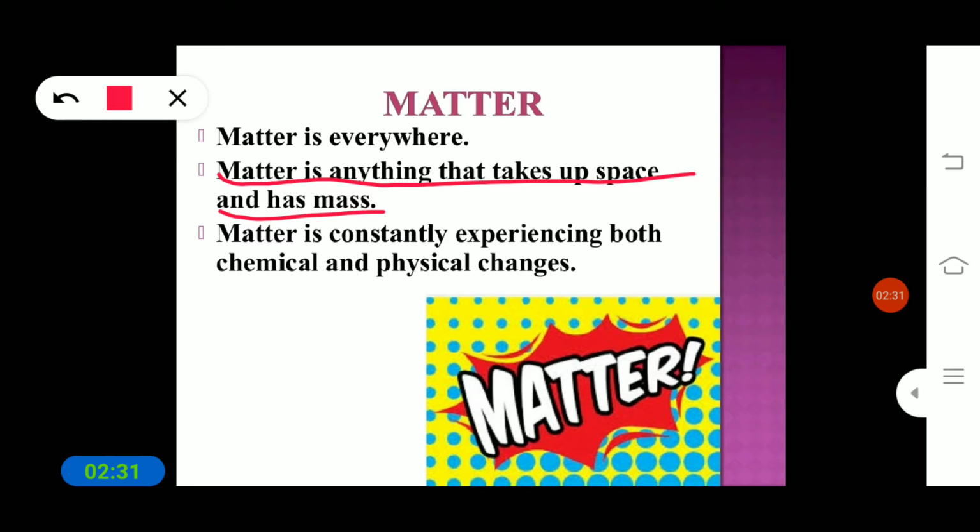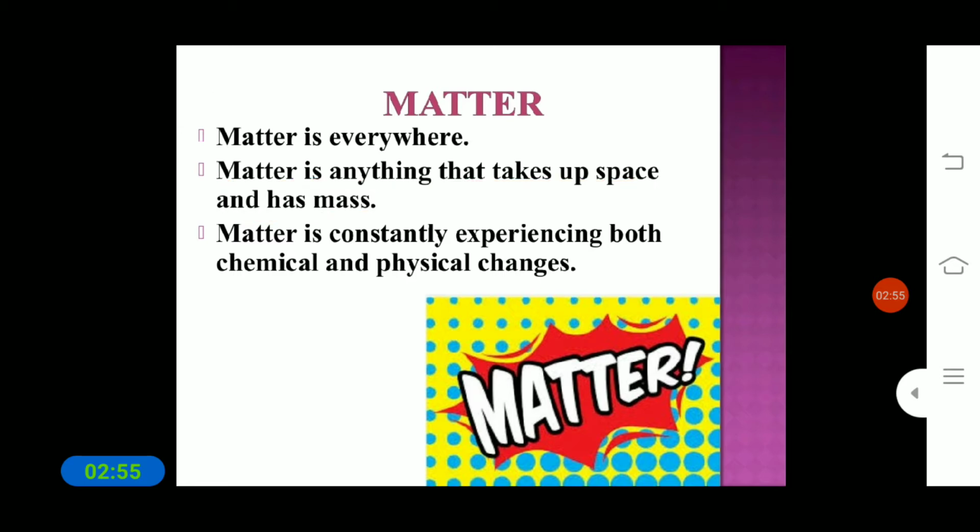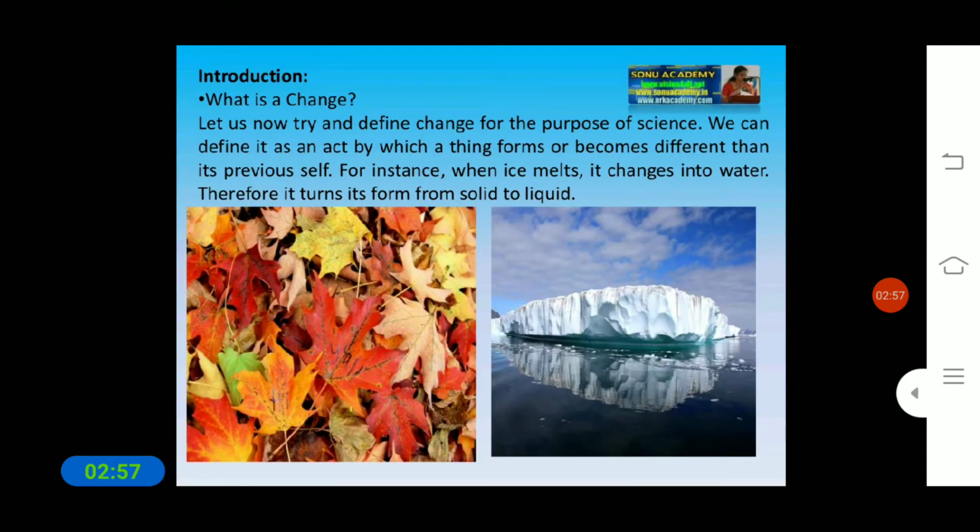Matter is nothing but the things which we can see around us, that is plants, animals, human beings, everything, which we call matter. So this matter is constantly experiencing both chemical and physical changes. So children, as you know, around you can see many changes. So what is change?